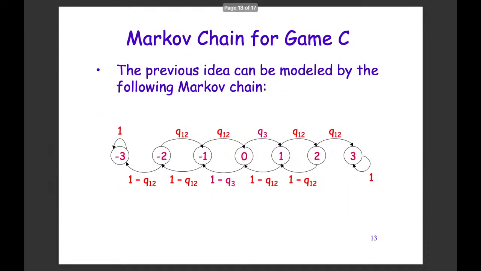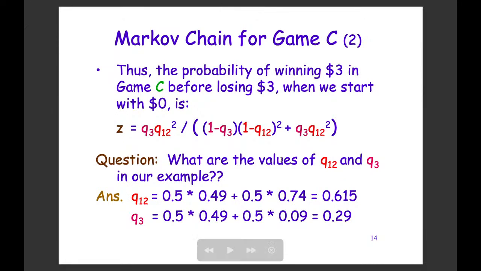First of all, the chain looks exactly the same, except that this time we are using Q3 rather than P3, and Q12 rather than P12, because it is Game C, not Game B. But what are the values of Q12 and Q3? Q12 is the chance of winning $1 if the money in our pocket is not a multiple of 3.